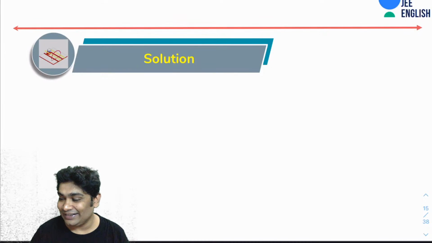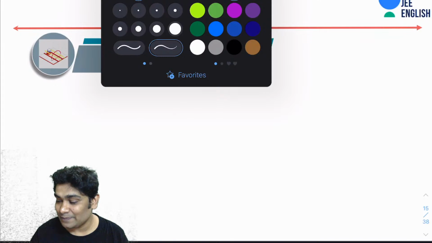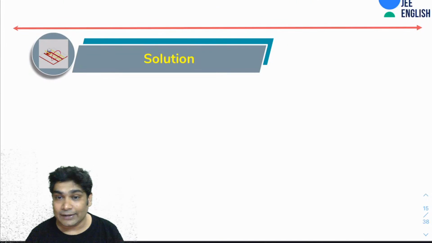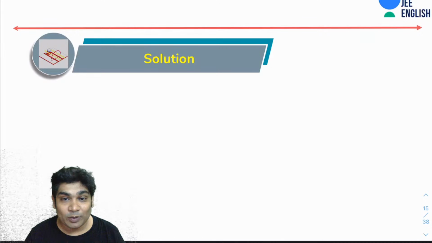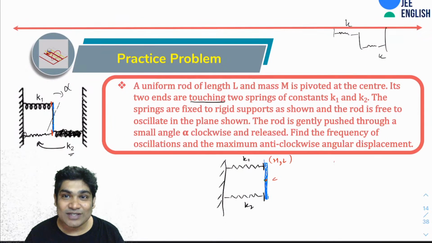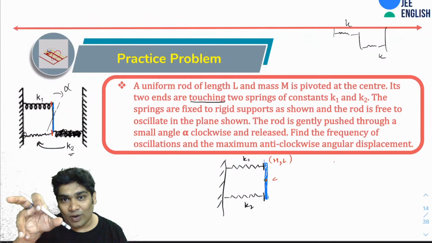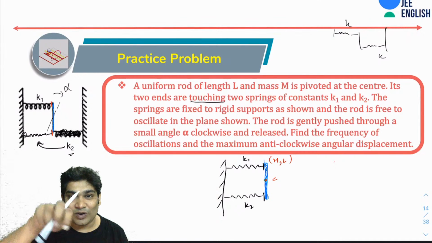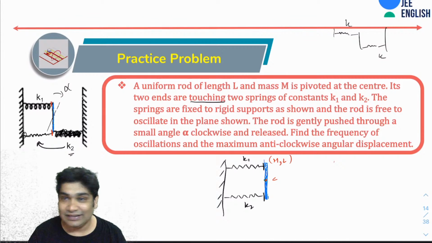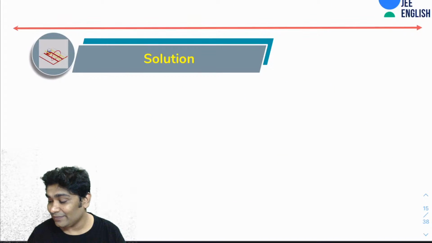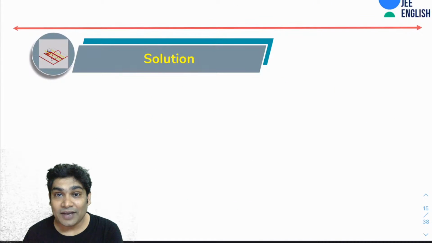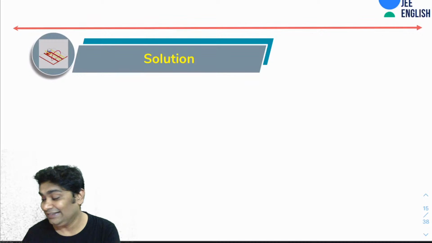That is what I was thinking. No, it won't be alpha. Alpha was the initial angle. If I turn it clockwise by alpha, when it goes anti-clockwise, the angle would be different. It won't be alpha. Okay, so let's see.